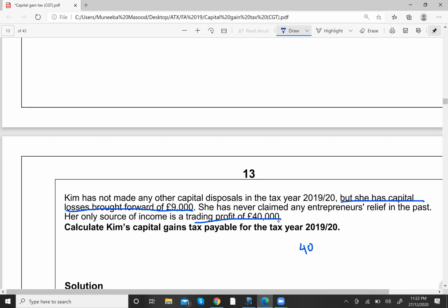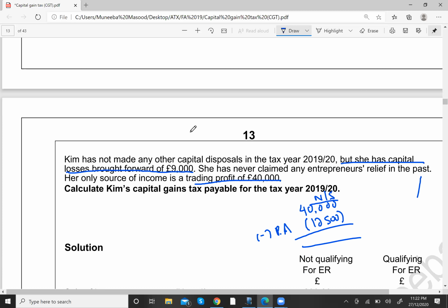This trading profit is first of all my non-savings income, and obviously from this 40,000 you will deduct your personal allowance of 12,500. So my taxable income is going to be 27,500, right?